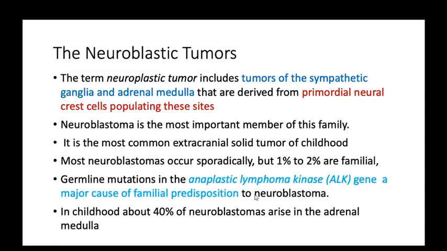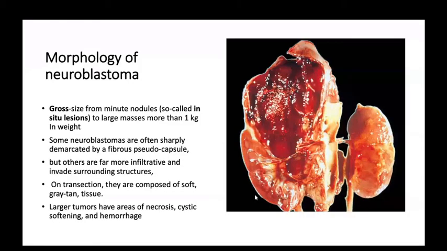Now coming to the morphology of neuroblastoma. These tumors occur from a very minute nodule, also known as an in situ lesion, to a large mass of more than 1 kg. So size varies from an in situ lesion to very large; size is variable for a neuroblastoma. Some neuroblastomas are often sharply demarcated by a fibrous pseudocapsule, not a true capsule.